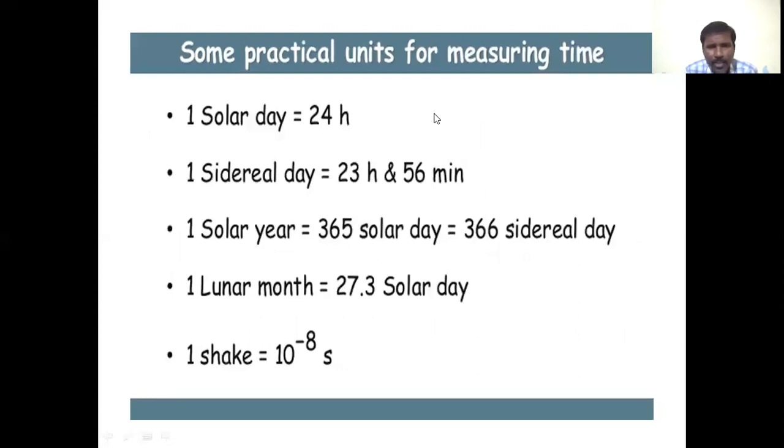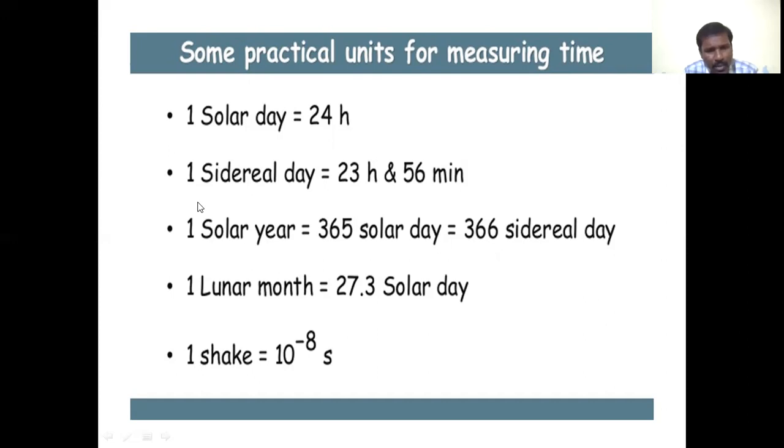Similarly, the practical unit for measuring time is one solar day. One solar day equals 24 hours. The day is measured based on sunlight. That is called a solar day, because we are basing it on the sun.